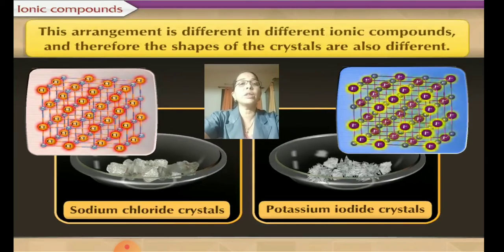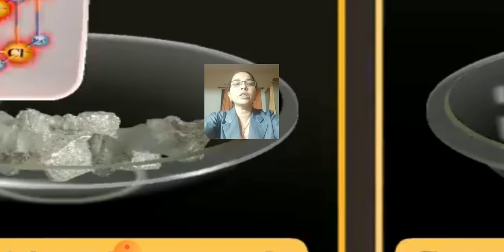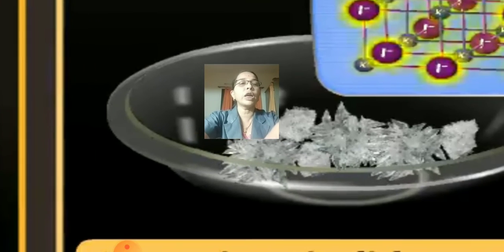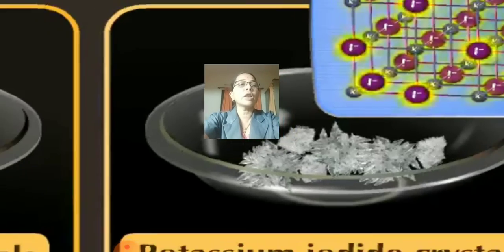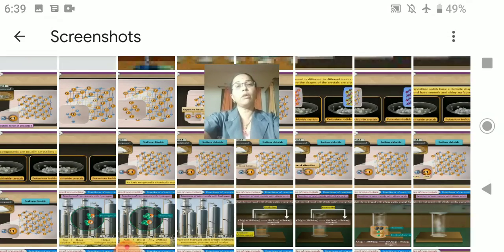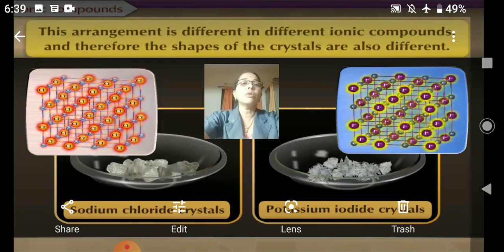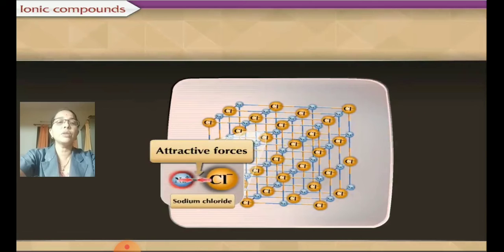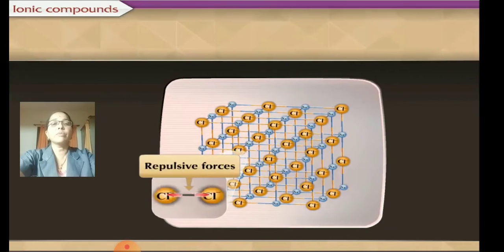Okay, so this arrangement is different in different ionic compounds, and therefore the shape of the crystals is also different. You will find here the shape of the crystals of sodium chloride and of potassium iodide, because of their give and take of electrons. So here the attractive force between the sodium and chlorine comes because of two opposite charges.